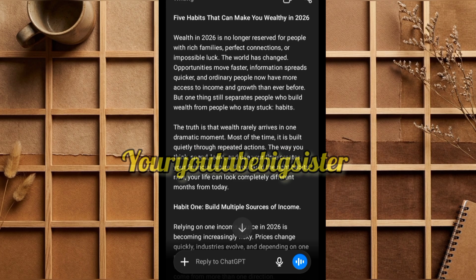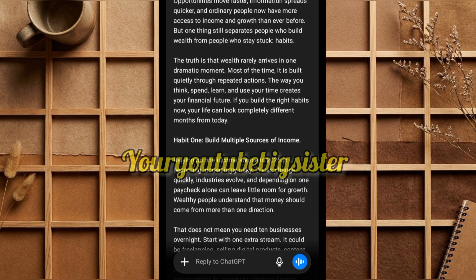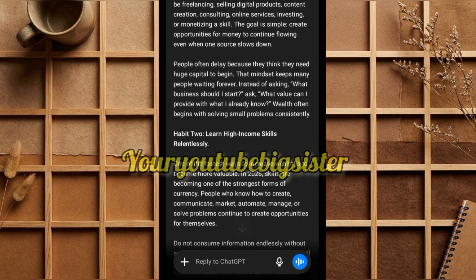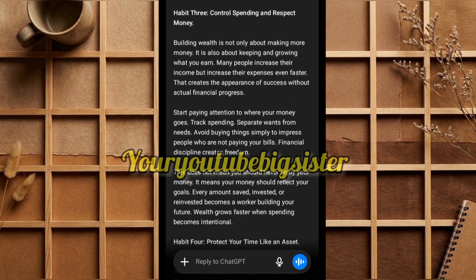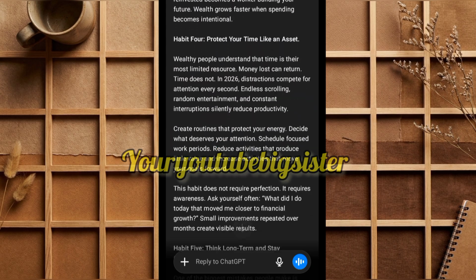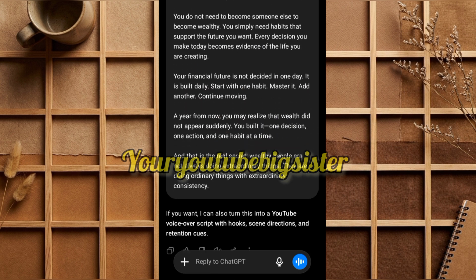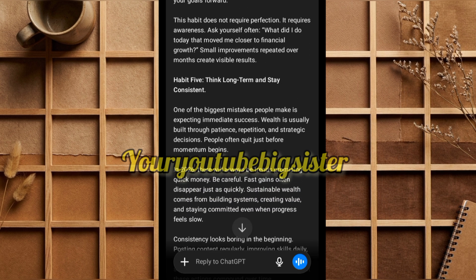And as you can see, ChatGPT came to our rescue. It gave us the intro, it gave us the first habit, it gave us the second habit, it gave us the third habit, it gave us the fourth habit, and the last but not the least, it gave us the fifth habit. Can you see? So this is how you can generate your script when it comes to this particular niche.